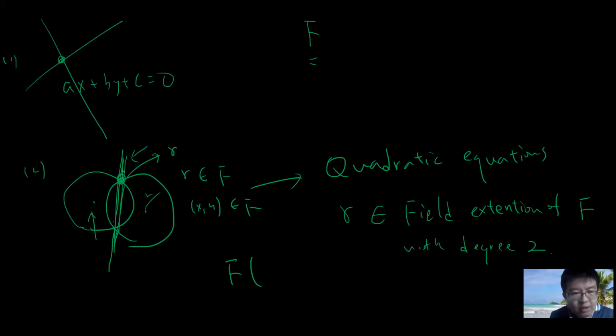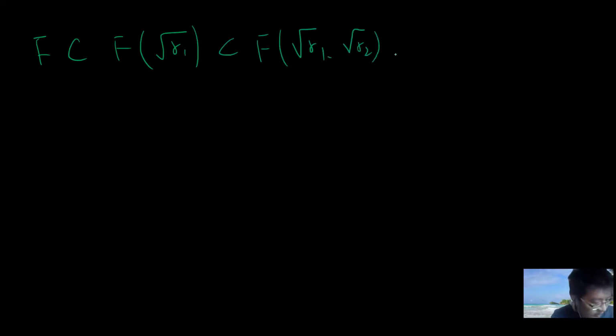So basically, let's say you adjoin this gamma with the original field F, then this dimension will be 2. Okay, so now we can start from F, and then we can take F adjoin square root of gamma 1, then adjoin square root of gamma 2, and keep going. And each step has dimension 2 or 1, right? Because you can use a circle, a compass, or a line. Okay, so we have the following.